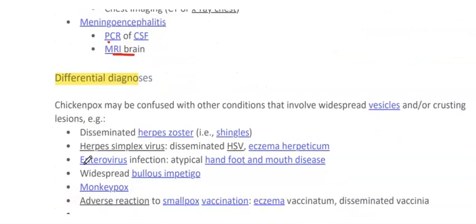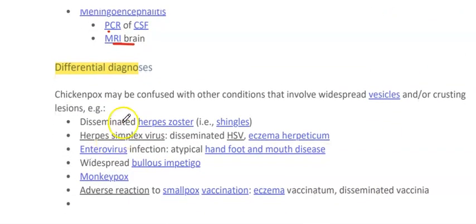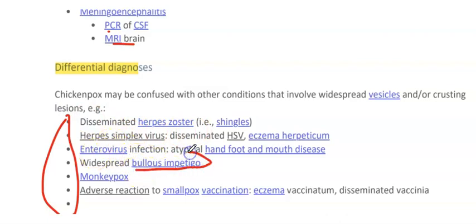Differentials. We have these differentials for varicella zoster infection: herpes zoster, HSP, enterovirus, widespread bullous impetigo, monkeypox, and adverse reaction to smallpox vaccine.